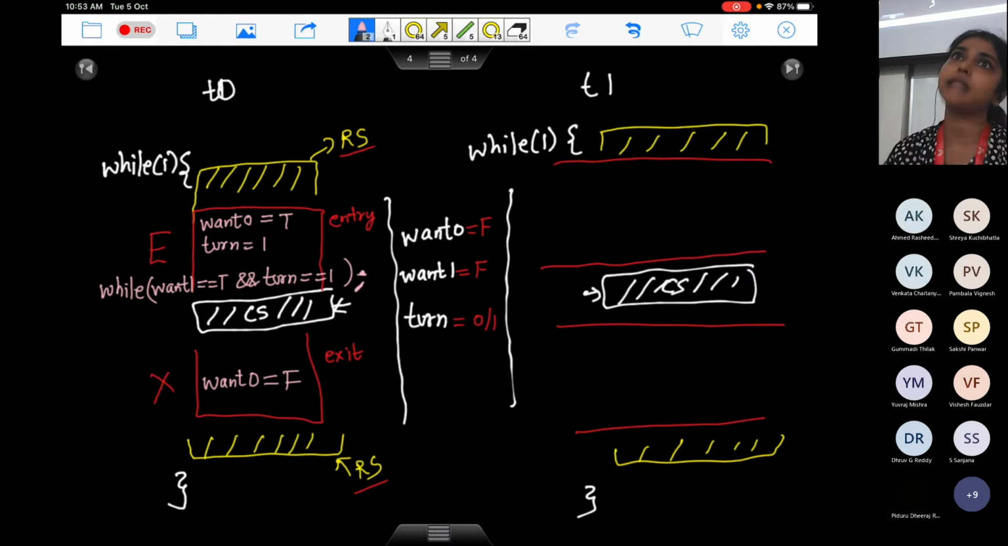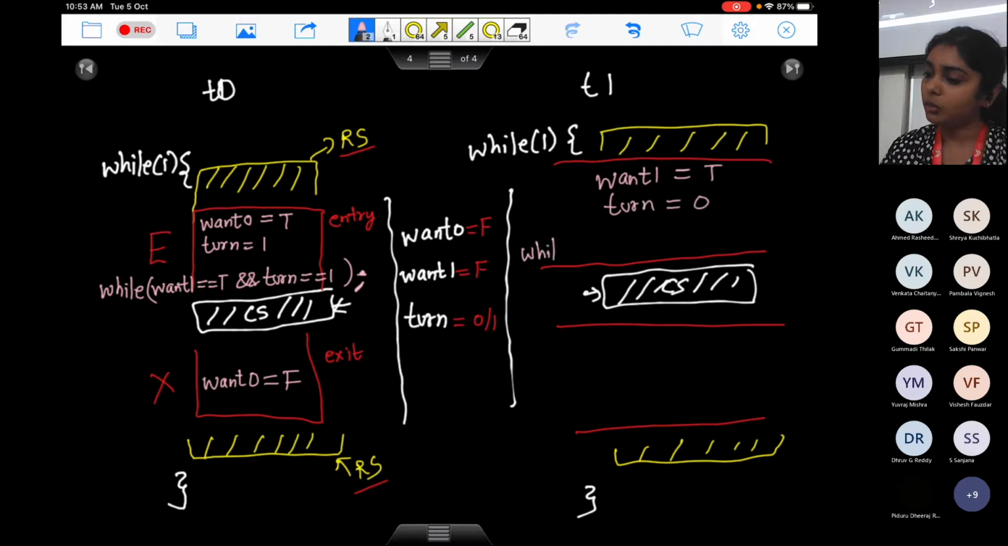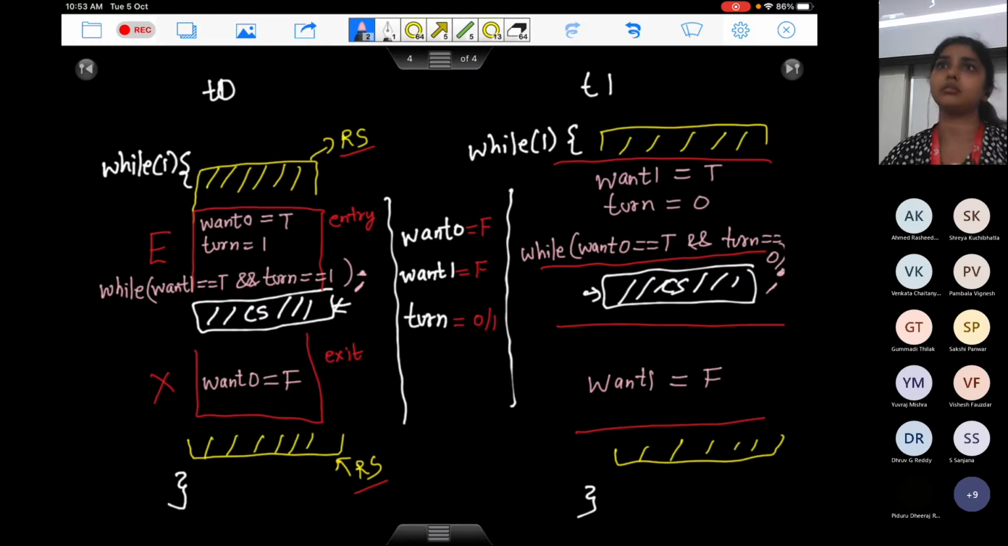Process 1 or thread 1 will do exactly the symmetrically opposite thing. So it will say, well, I want to execute in my critical section, but it is the turn of process 0, and I am going to wait while process 0 wants its critical section and also it is its turn, so turn is 0. And again a semicolon here. And after coming back, I'm going to set want 1 equals false. This looks like a complicated piece of code, so let's dissect it one by one and see what is happening here.